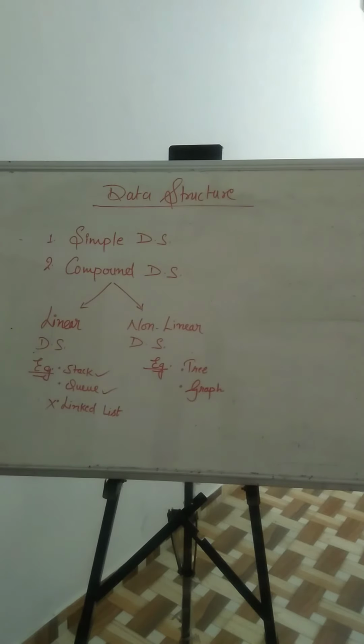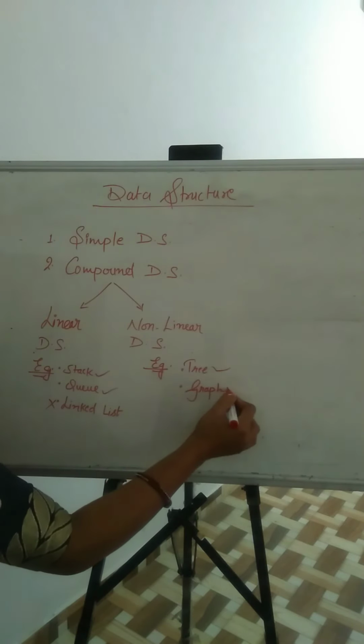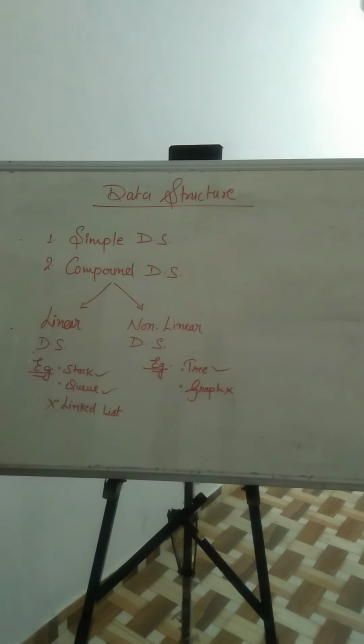Okay. Next is the non-linear data structure. These are multi-level data structures. So examples of this structure are tree and graph. But in your syllabus graph is not there. You have to study only about the tree. So this is the introduction of data structure. Data structure is an organized way to store the data. Clear?